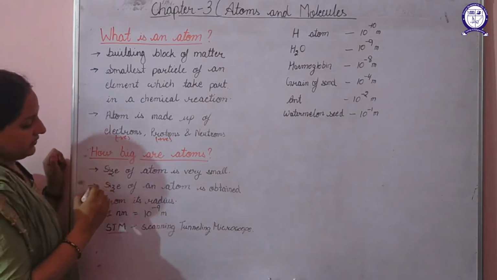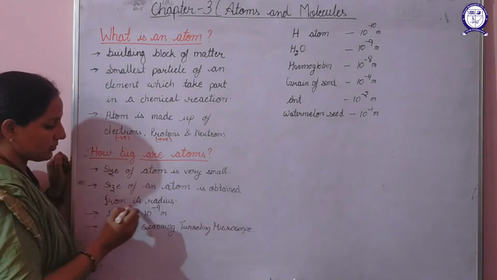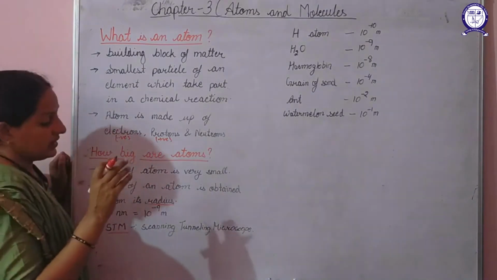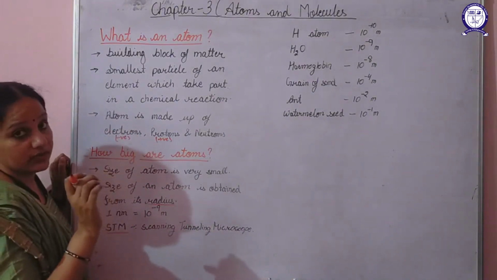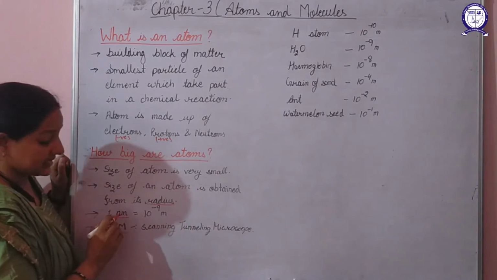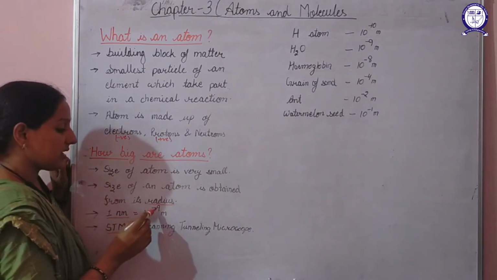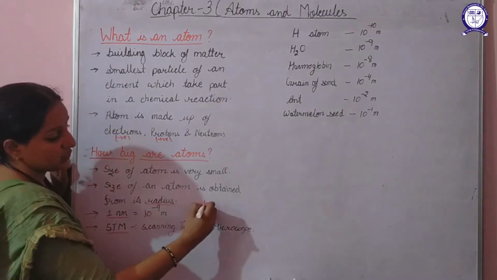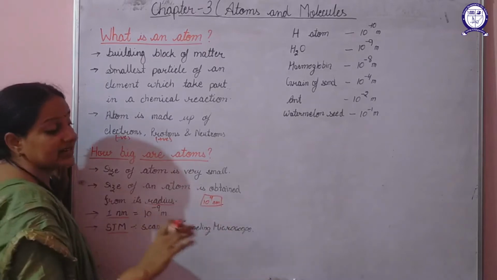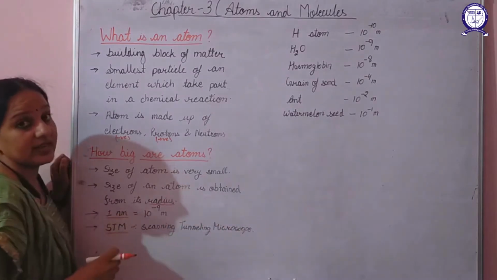Now if we talk about how we will measure the size of an atom, the size of an atom is obtained from its radius. That means the radius of an atom will tell us about the size of an atom. The size of an atom is basically measured in nanometers, represented by nm, and 1 nanometer is equal to 10 to the power minus 9 meter. That means when 10 to the power 9 nanometers combine, we get 1 meter. So basically the size of an atom is measured in nanometers.